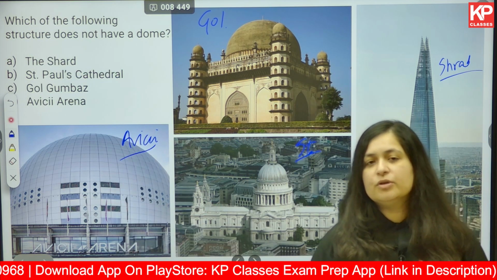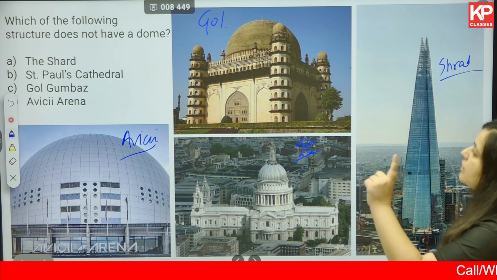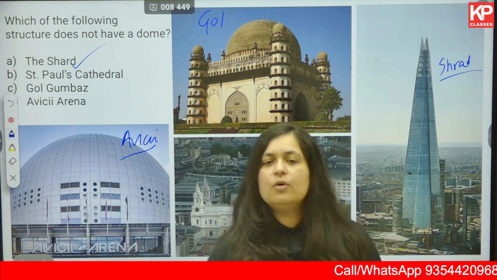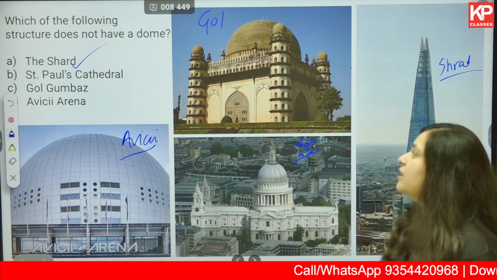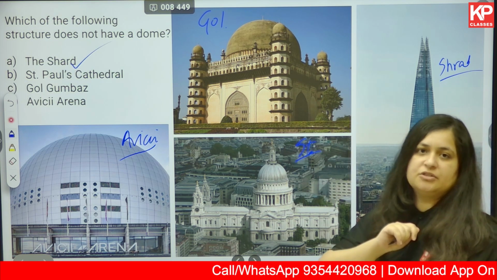Okay. I have shown you how these look like. So based on this, one thing is very clear. The structure that does not have a dome has to be option number 1, Shard. Take it as a homework. Go online and check the details of each of these structures.